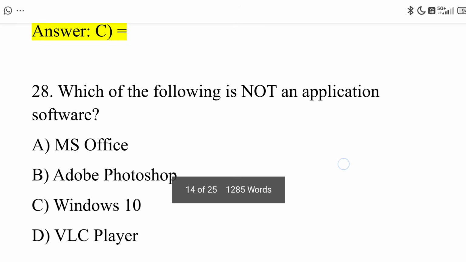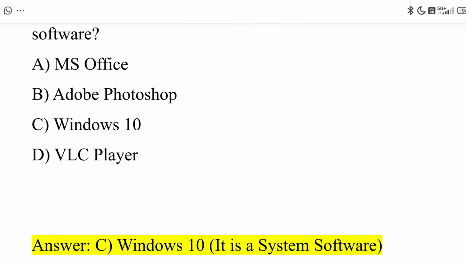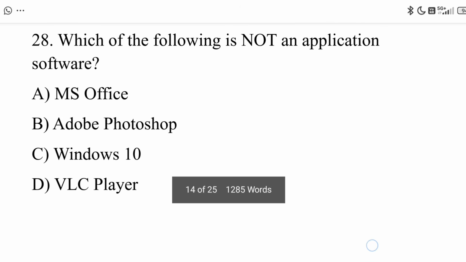Next, 28th question. Which of the following is not an application software? Option A, MS Office. Option B, Adobe Photoshop. Option C, Windows 10. Option D, VLC Player. And the correct answer is option C, Windows 10. It is a system software.